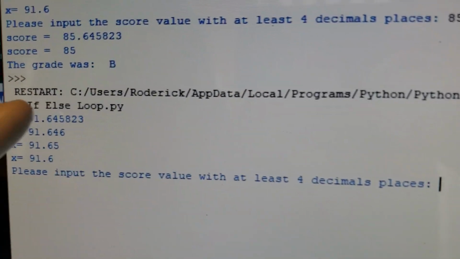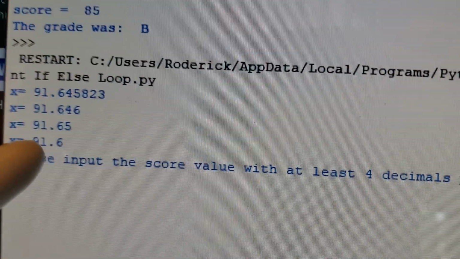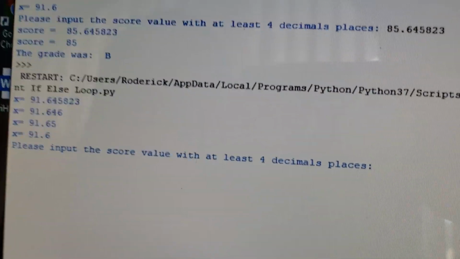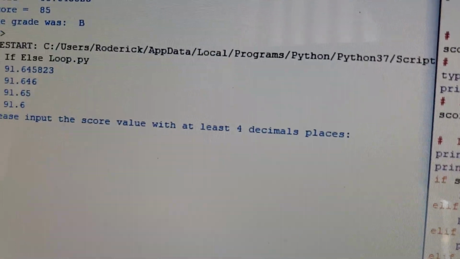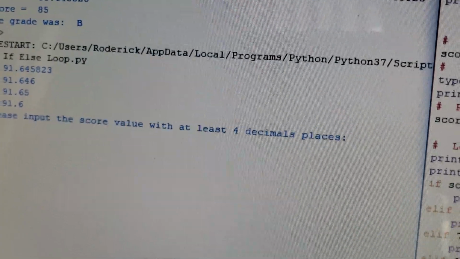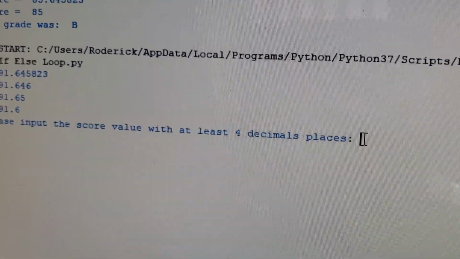Okay, so now here it's already done the rounding down for x. The next command that we see is this command right here that says you are to input a value that you want. So I'm going to go ahead and input a value.